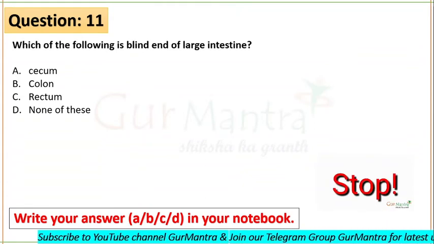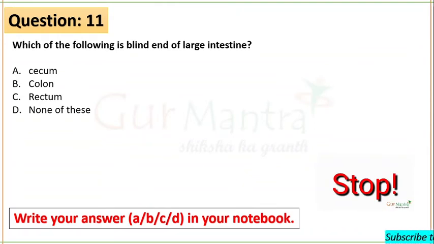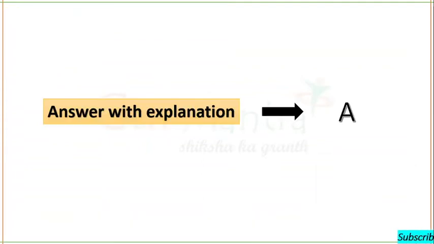Which of the following is known as the blind end of the large intestine? It's cecum. A is your right option. Next question is on your screens now.